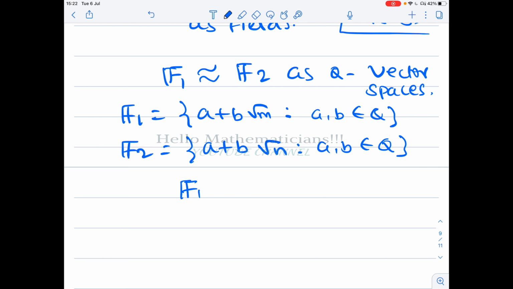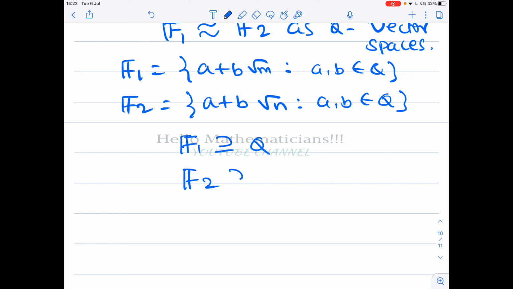F1 is a field of characteristic 0, therefore F1 will contain Q. F2 is a field of characteristic 0, therefore F2 will contain Q. Now F1 is a field extension of Q, and F2 is a field extension of Q. If F1 is a field extension of another field, then this can be thought of as a vector space over this smaller field.